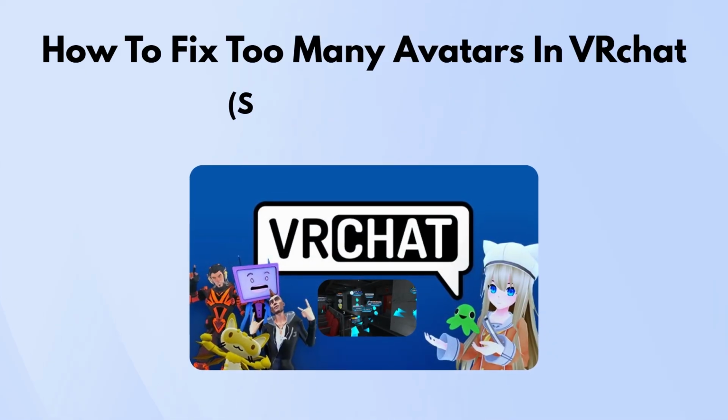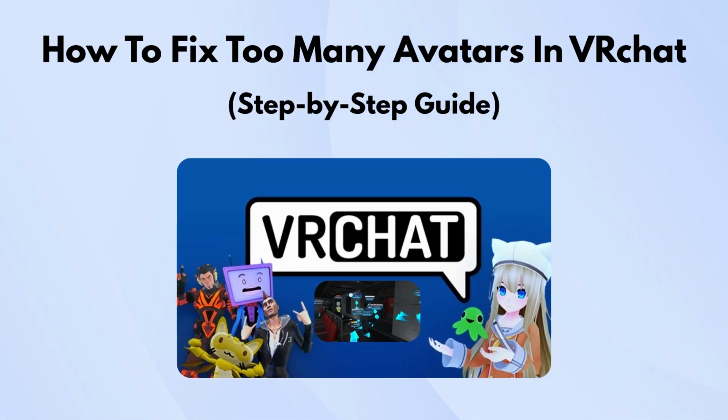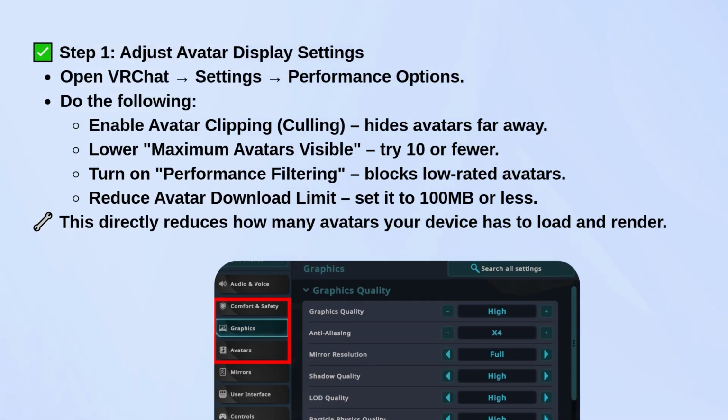If you're running into the too many avatars issue in VRChat, first, go into VRChat and open the Settings menu. Head to the Performance Options section. You'll want to make a few changes here. Turn on avatar clipping or culling, which hides avatars that are far away. Then lower the maximum avatars visible. Setting it to 10 or less usually helps a lot.